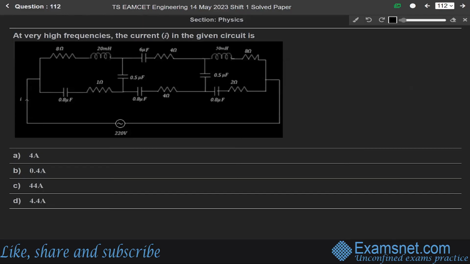Now next question 112. At very high frequencies, we have to find the current I in the given circuit.